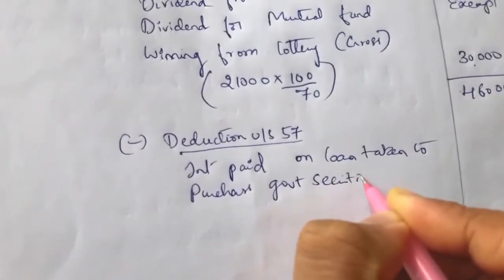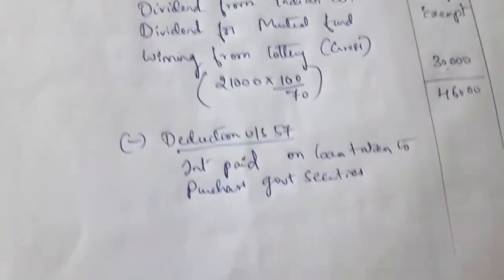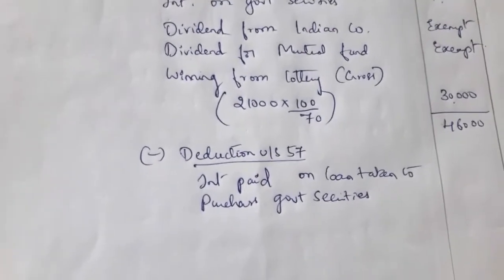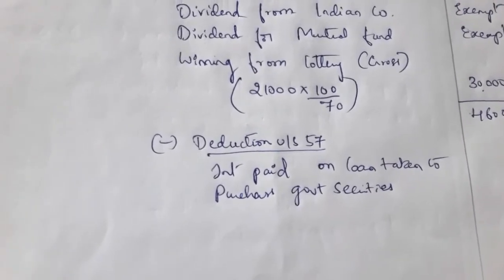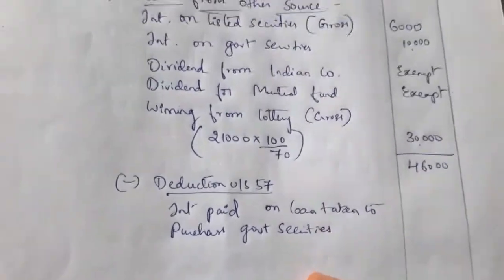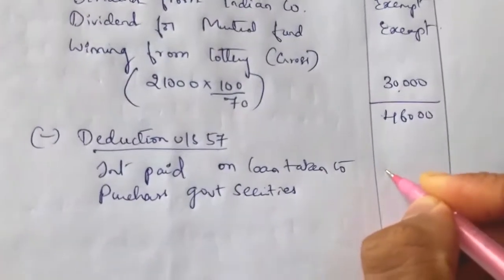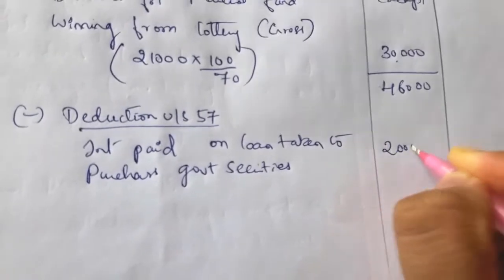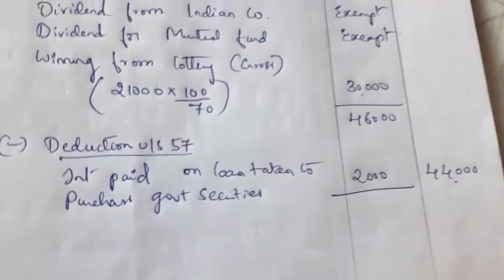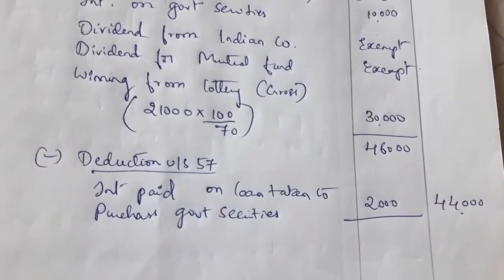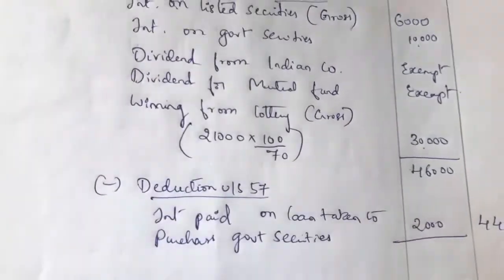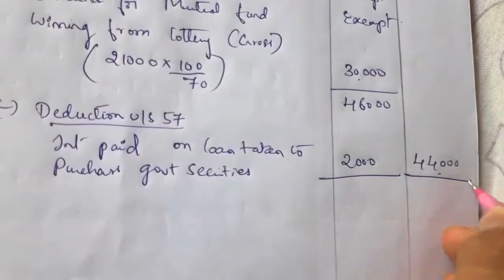If in the question there are any expenses or collection charges incurred on winnings, no deduction is claimed, only for the interest on government securities. So the deduction is how much? Interest 2,000. So 46,000 minus 2,000, 44,000 is the taxable income under the head other source. So the total comes to 6,02,000.